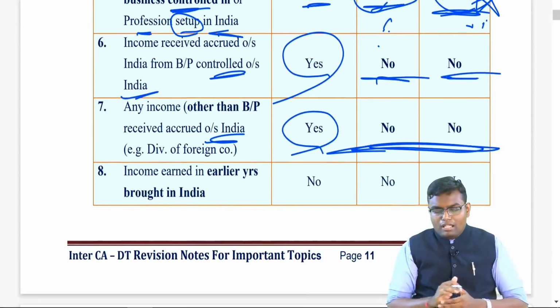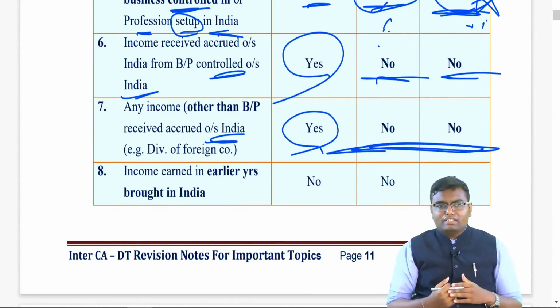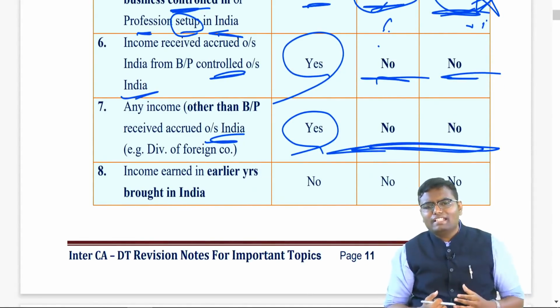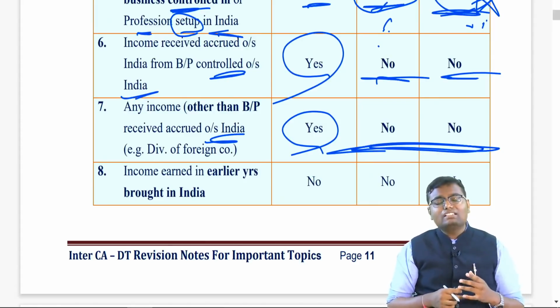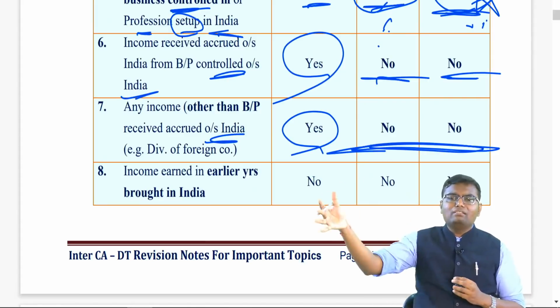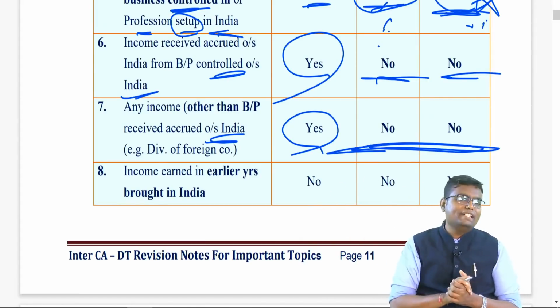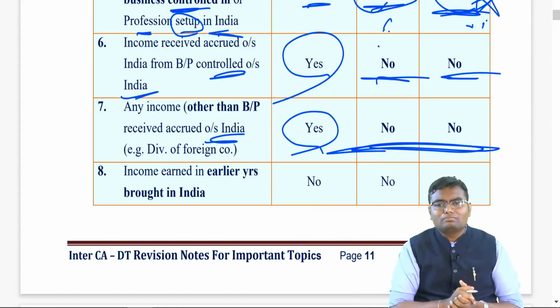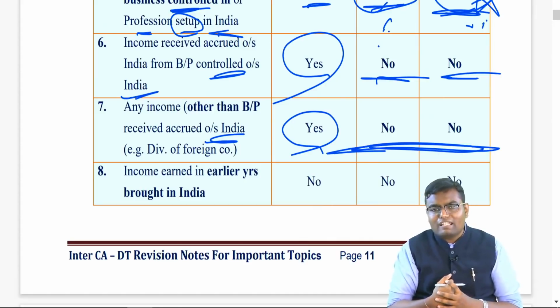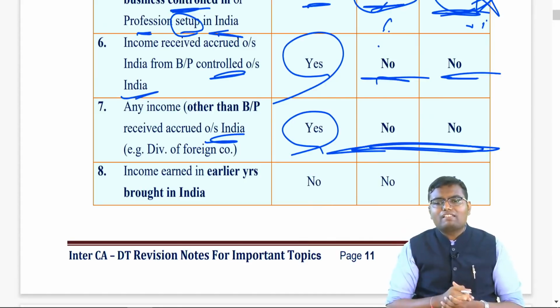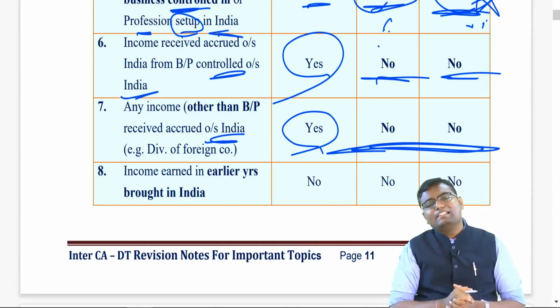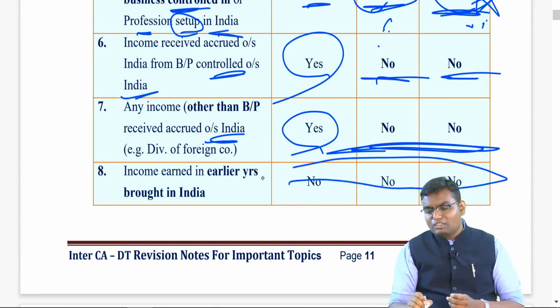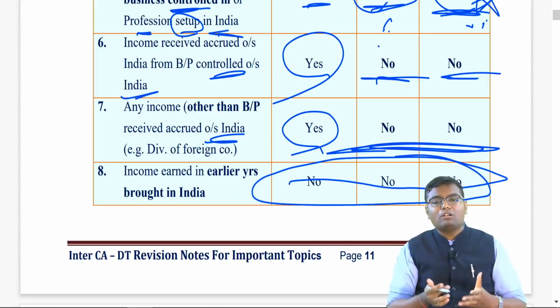Last, any income which was of earlier years, you are just bringing it into India. For example, I earned the income in 16-17 in London, and then in 2021 from my London bank account I am remitting it to India. That is a past year income. In 2021 you cannot tax the same. It is not the income of this year, it is merely inflow, and that's why this kind of income is not taxable to any person, because it is not the income of this year.